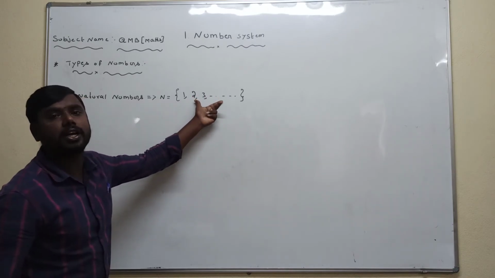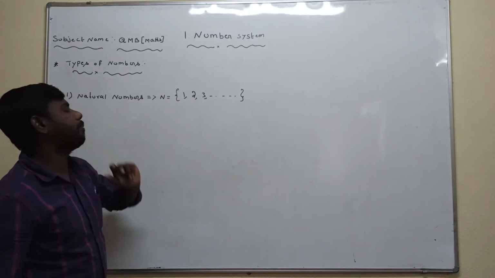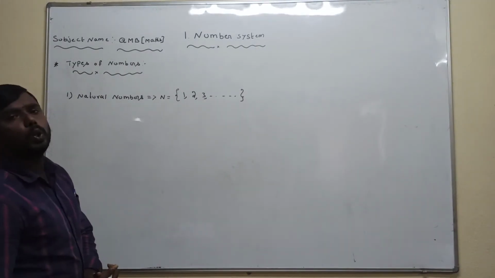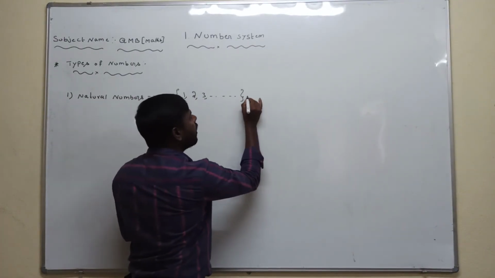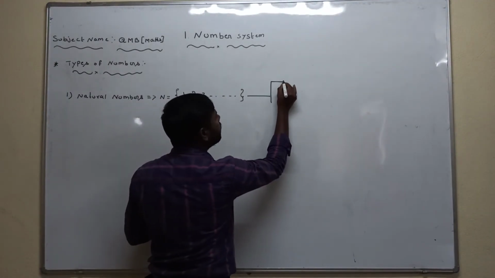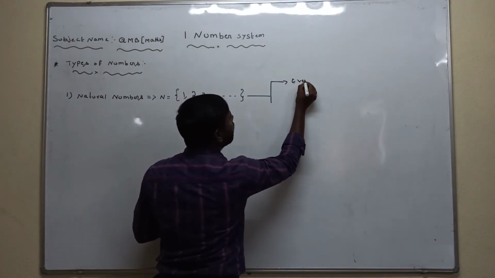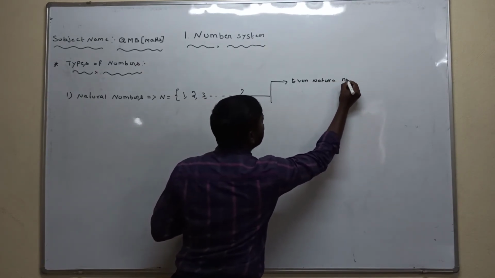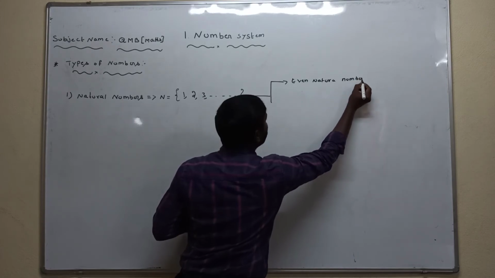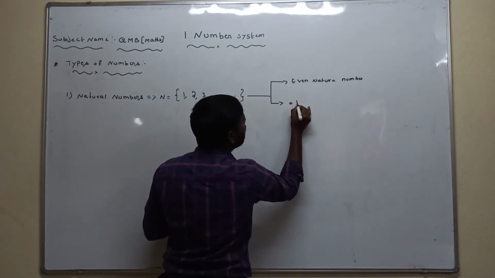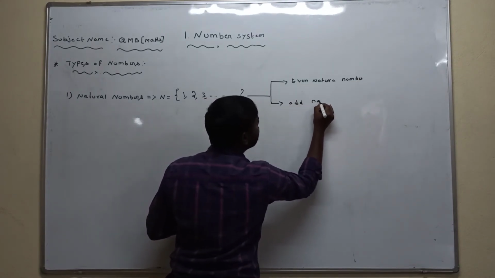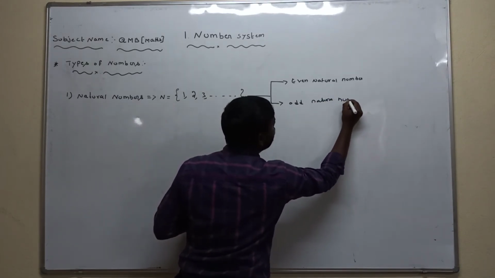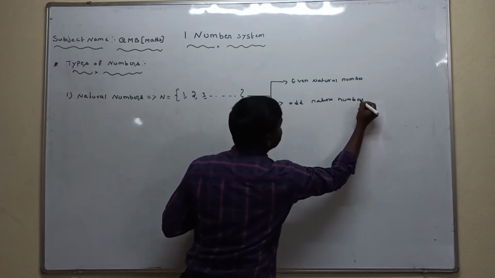The set of natural numbers is denoted by capital N. There are two types of natural numbers. The first one is even natural numbers. The second one is odd natural numbers.